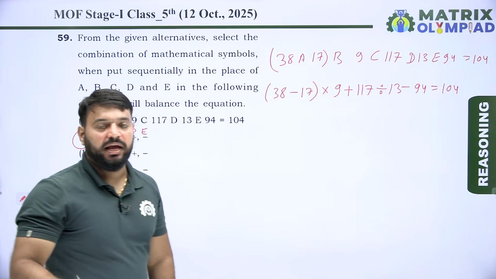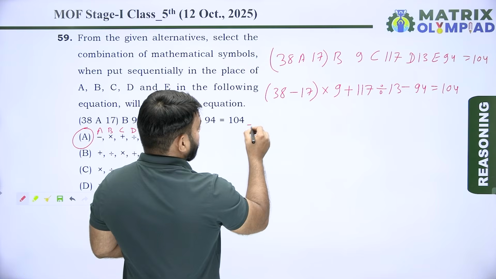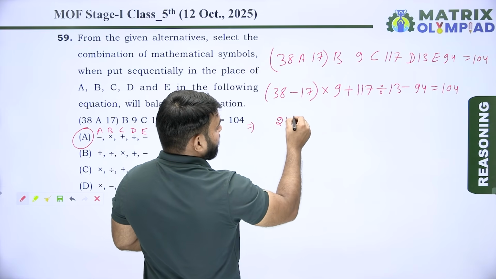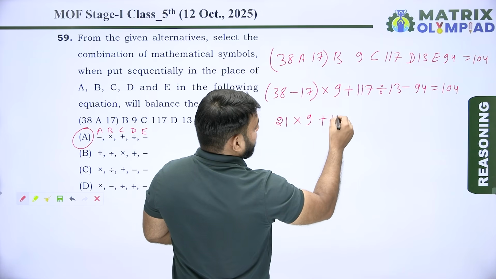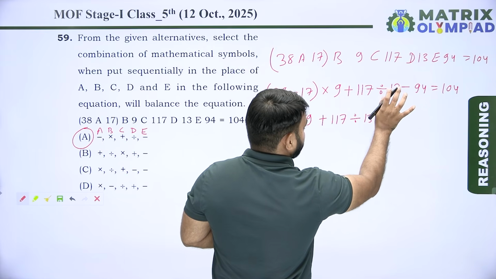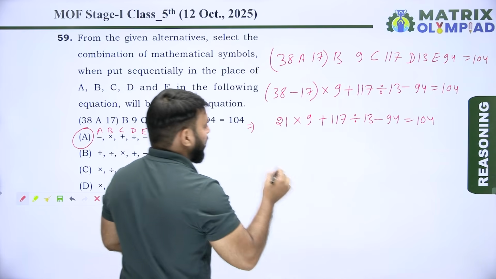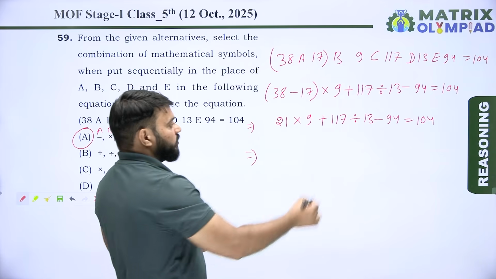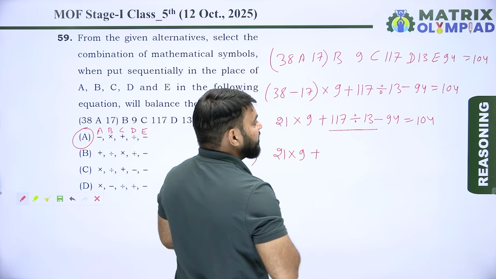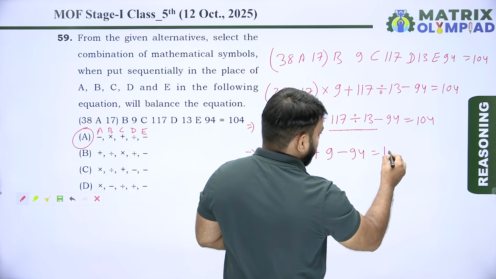Now using the BODMAS rule in this equation, first solve the brackets. So 38 minus 17 means 21. So 21 multiply by 9 plus 117 divided by 13 minus 94 is equal to 104. Now divide the numbers. So 117 divided by 13 means 9, giving 21 multiply by 9 plus 9 minus 94 is equal to 104.